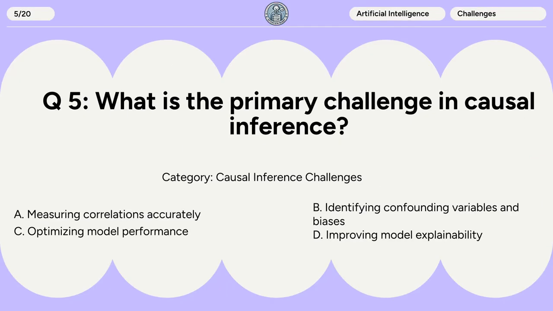Question 5. What is the primary challenge in causal inference? A. Measuring correlations accurately. B. Identifying confounding variables and biases. C. Optimizing model performance. D. Improving model explainability.